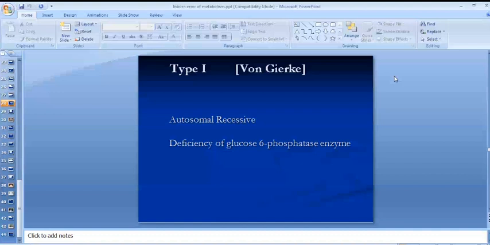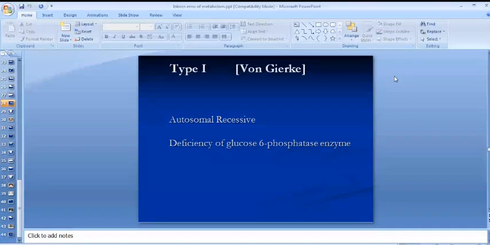Can anyone tell which enzyme is deficient in galactosemia? Galactosemia is quite common. Any one of you? Galactose 1-phosphate uridyl transferase. So in von Gierke, the enzyme that is deficient is glucose 6-phosphatase.